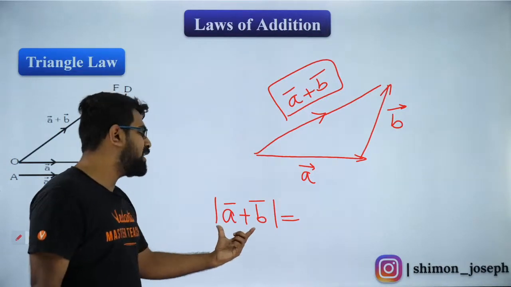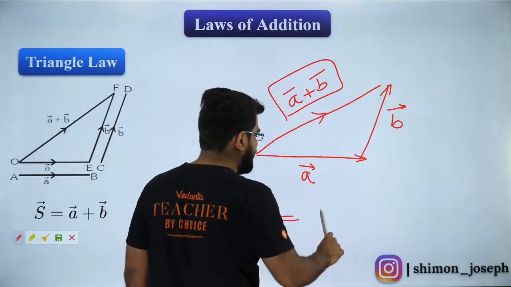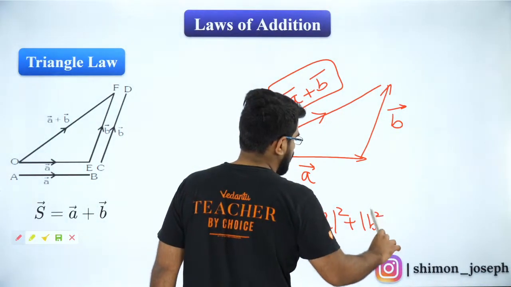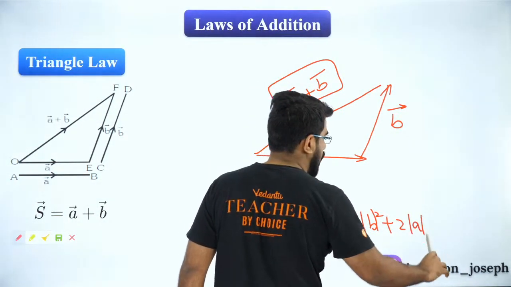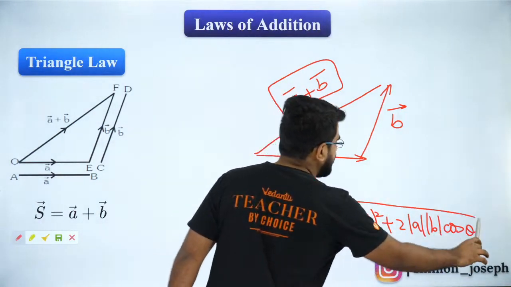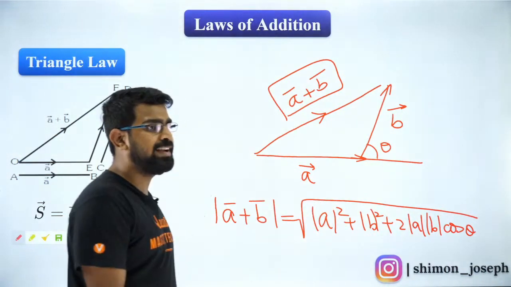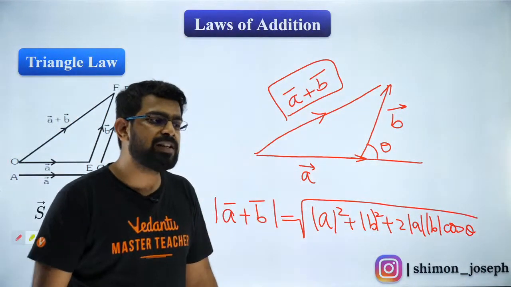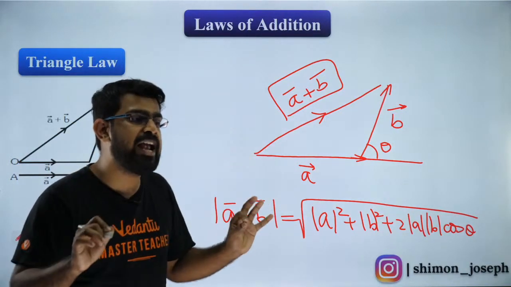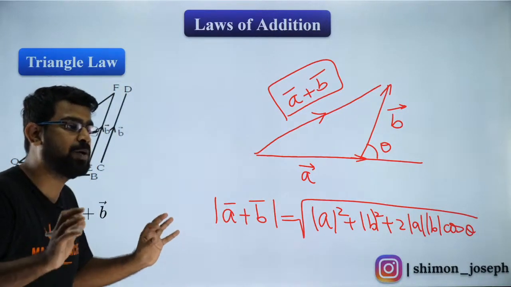Any idea of what the magnitude of the resultant will be? So that will be equal to what? That will be equal to under root of mod A square plus mod B square plus 2 mod A mod B cos theta. That is the magnitude of the resultant, where theta is the angle between A vector and B vector. Are you all clear with it? Everybody? So this is the way you are supposed to do it. I hope you're all clear with it.